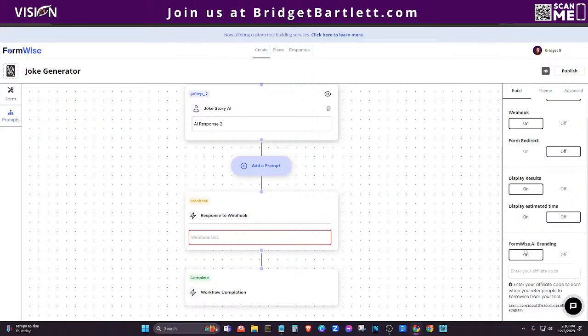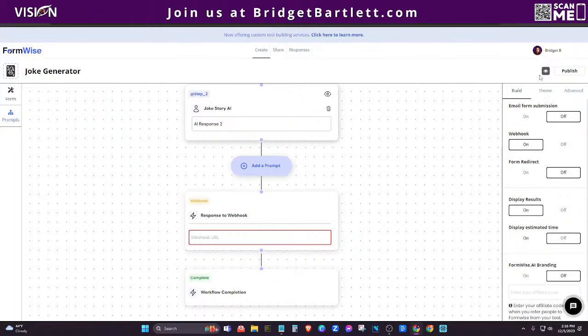And then again, you can choose the Formwise branding. Obviously, you can turn this off so you do not have to have their brand on there if you don't want to. But if you do want to have that button there, all you want to do is put your affiliate link here, and typically it will start with like a question mark. You'll have to apply to be an affiliate, and then I think mine is like Bridget Bartlett or something, but you'll just want to put that affiliate code there. It's basically everything after the main website on your affiliate link. Then you will earn commission every time someone clicks on that and creates an account. Okay, so for this example, because I'm not going to look up my affiliate code, I'm just going to leave that off.